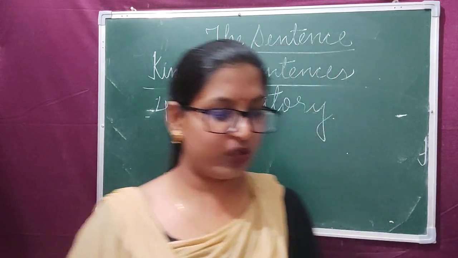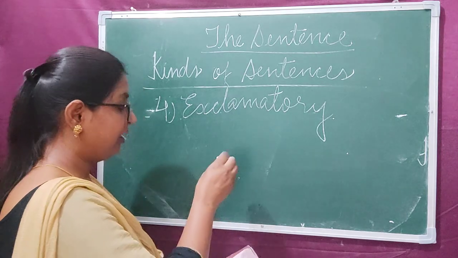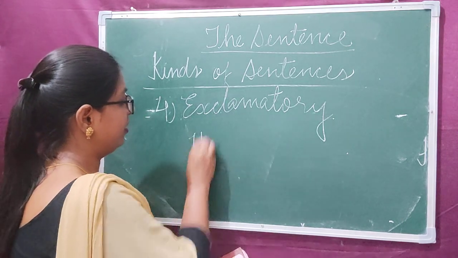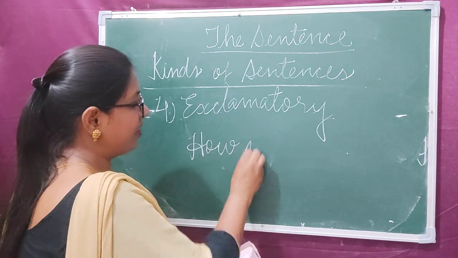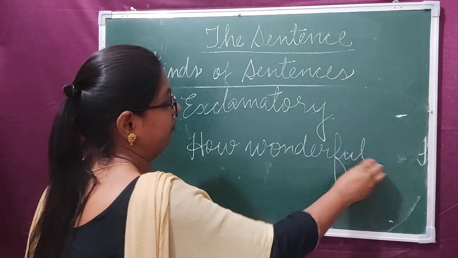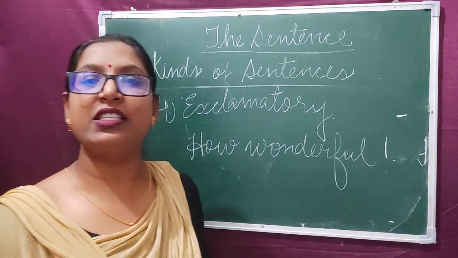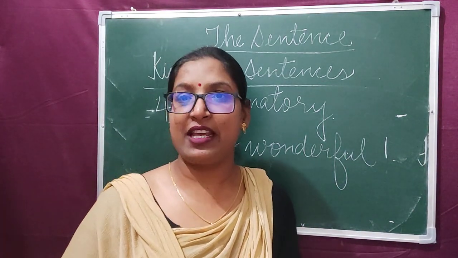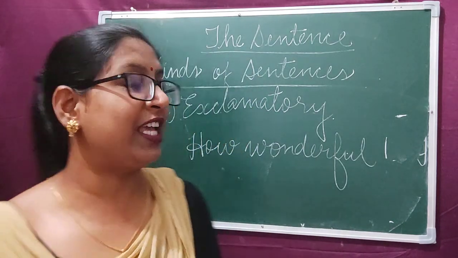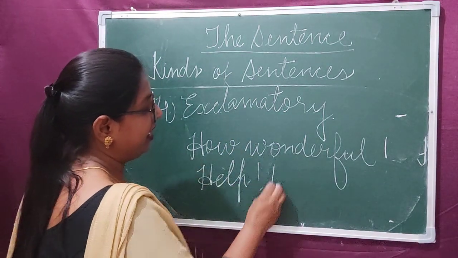Let's understand through the example. If I say, how wonderful. It is exclamatory sentence. If I say, help, help.